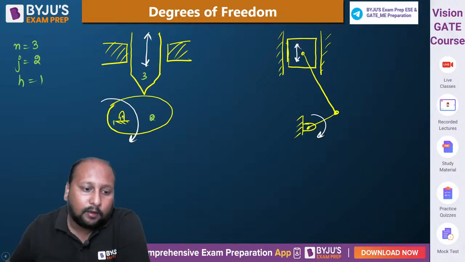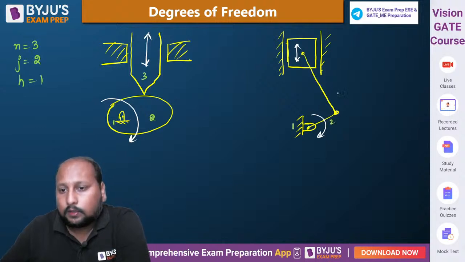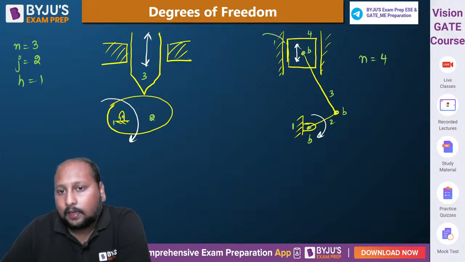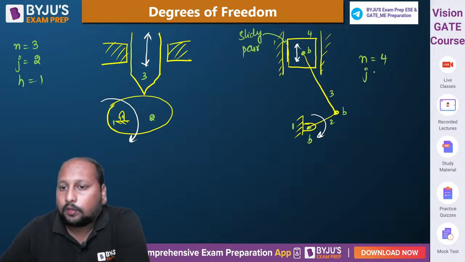Now let us count the number of links over here. This is link number 1, this is link number 2, this is link number 3, number 4. Fine. तो यहाँ पे number of links is equal to 4. Number of lower pairs या number of binary joints कितना है? देखते हैं. This is a binary joint. This is a binary joint. This between 3 and 4 is a binary joint, और यहाँ पे आपका है sliding pair, which is also a binary joint. So number of binary joints is equal to 4. कोई higher pair है? There is no higher pair.